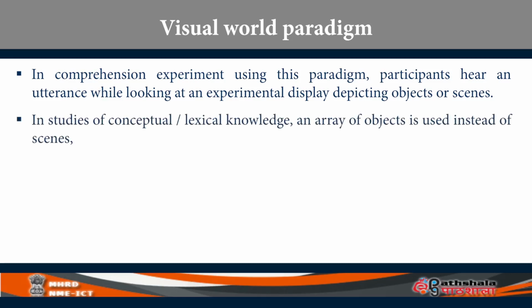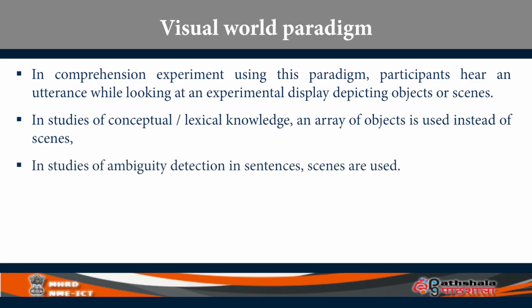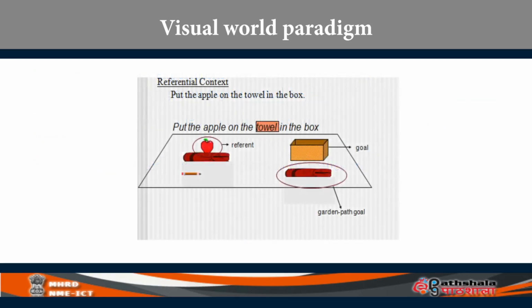So if one is interested in testing conceptual or lexical knowledge, you see different objects or some scenes. But if your focus of the research is detection of ambiguity, then you see a sentence. In the visual world paradigm, the typical picture is shown on the screen. Please carefully observe the picture.